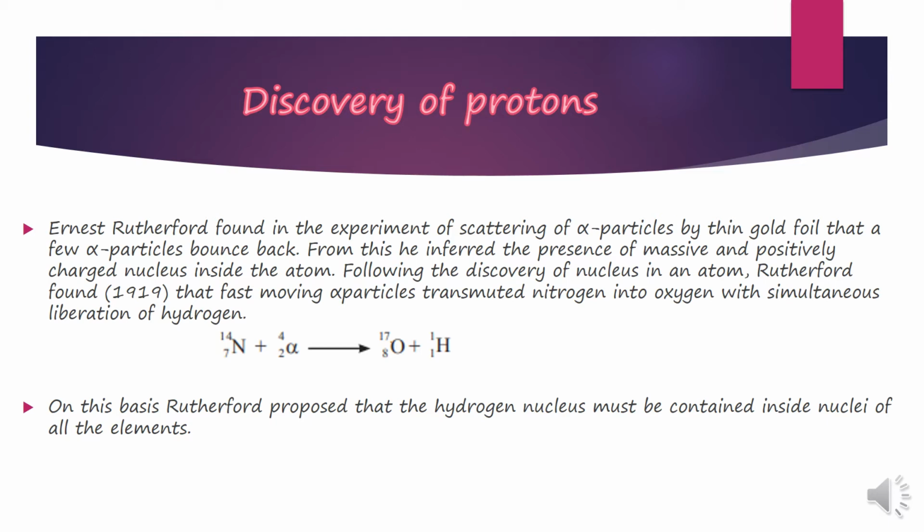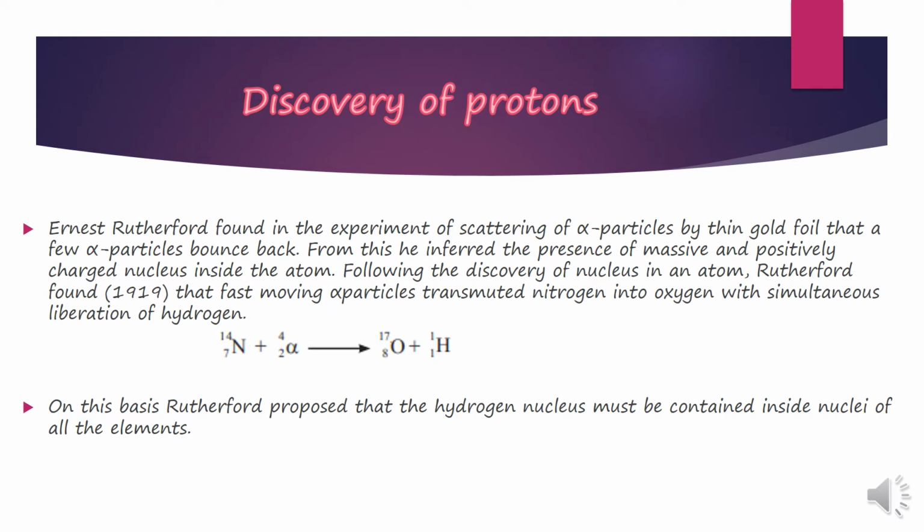Children, in 1911, Ernest Rutherford found in the experiment of scattering of alpha particles by thin gold foil that a few alpha particles bounced back. If you remember the observations of the alpha particle scattering experiment: most of the alpha particles went through the gold foil in a straight line, which means most of the atom is empty.